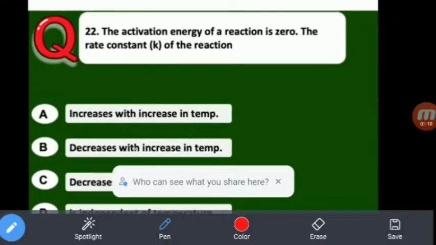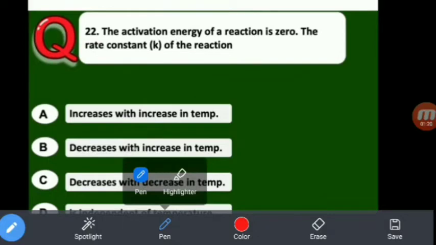According to Arrhenius theory, K is equal to A into e to the power of minus Ea by RT. Activation energy is zero. So K is equal to A into e to the power of 0.